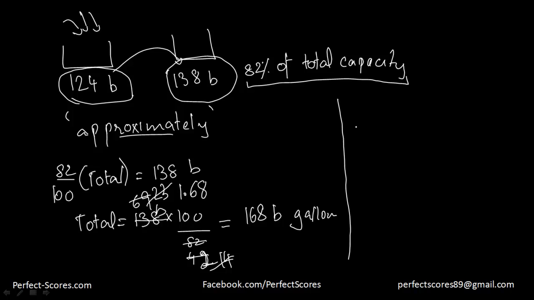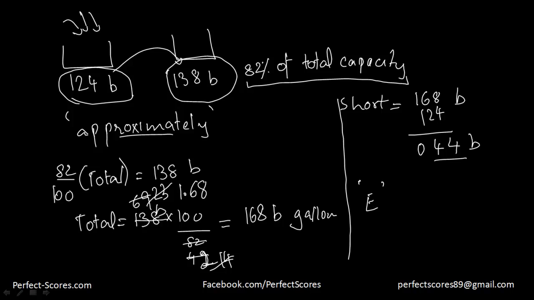Now what was it short for? So 168 billion is my total capacity. It was 124. So the capacity it was short by is the total capacity 168 billion minus the capacity it was, right? So if I subtract this, this is 4, this is 4, and this is 0. So this is 44 billion. Now the question again is asking me the approximate amount. Well, I got the accurate amount, which is the answer option E. You might get 47, 48, 42, 43, but still the answer would be 44, because the question is using the word approximately. Whenever the question uses the word approximately, just be easy to guesstimate things here.